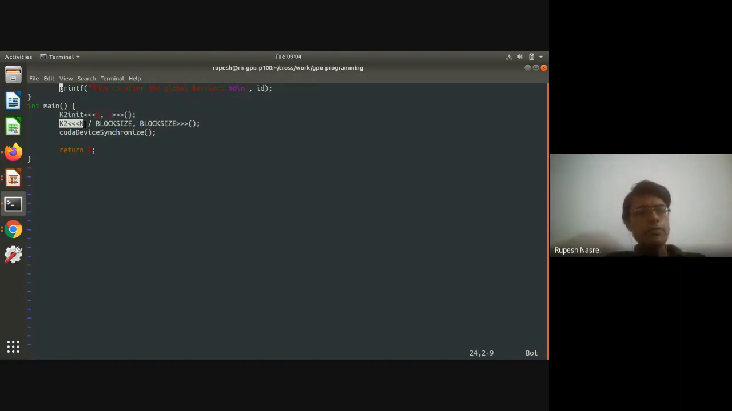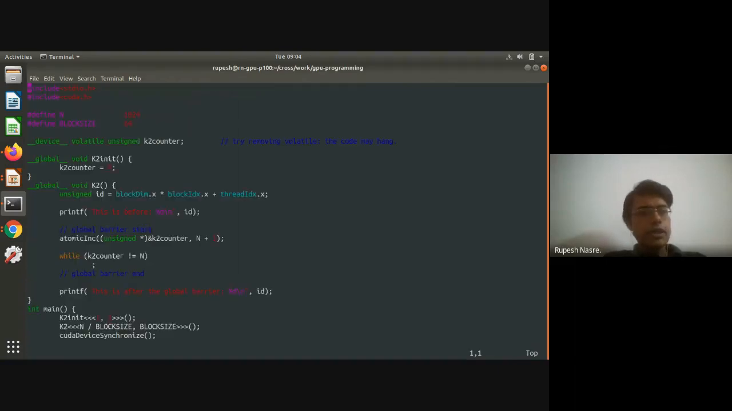So here again, I am trying to launch a kernel K2. So that counter initialization I am doing in K2 init. So let's see what that K2 init is. So there is a volatile K2 counter. K2 init simply initializes it to 0. And then I'm launching it with the same number of threads as the previous example, right? Number of threads and number of blocks.